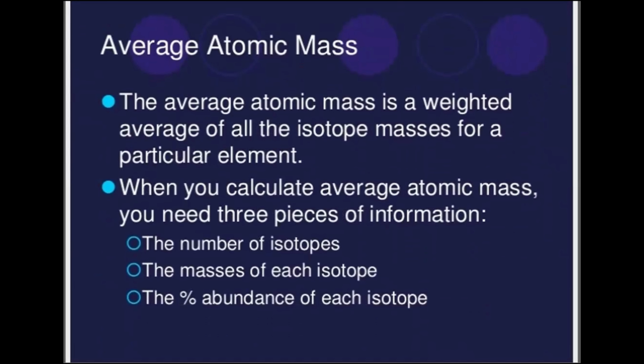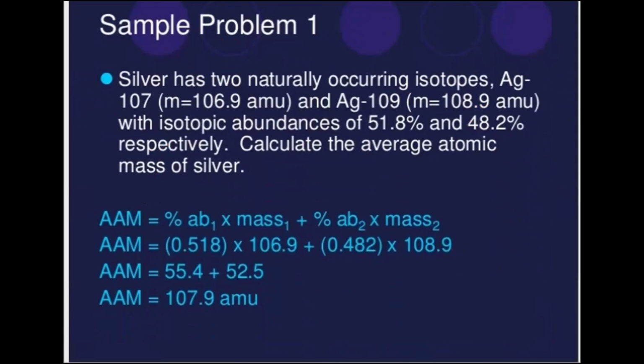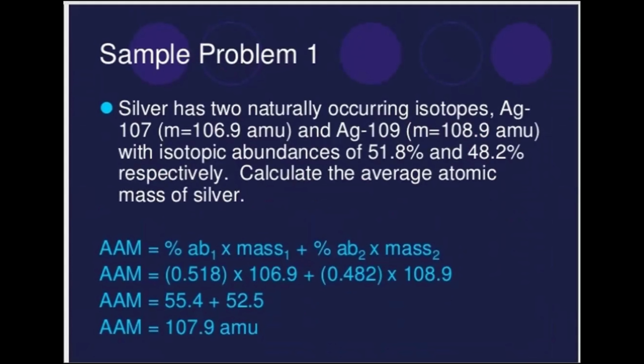So the average atomic mass is calculated from the masses of all the isotopes of a particular atom. When you calculate the average atomic mass, you need to know three pieces of information. Number one, how many isotopes it has; number two, the mass of each isotope; and number three, the percentage abundance of each isotope. When you have this information, you take out the average on the basis of the isotopic masses, and that is how you calculate. Now, this problem for magnesium we have already done.